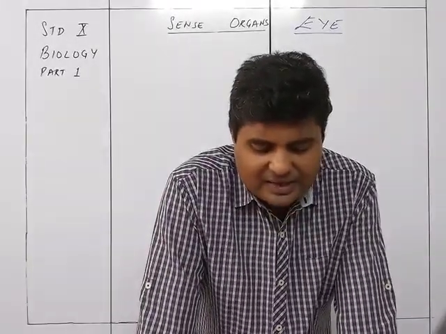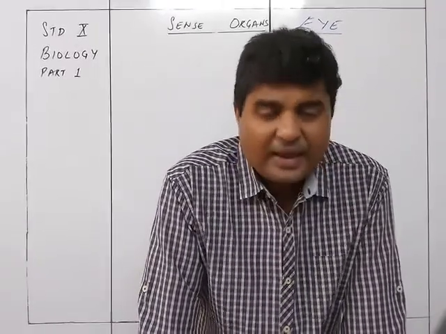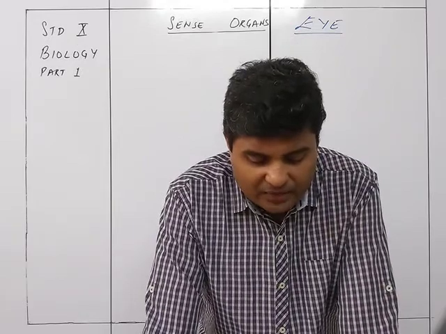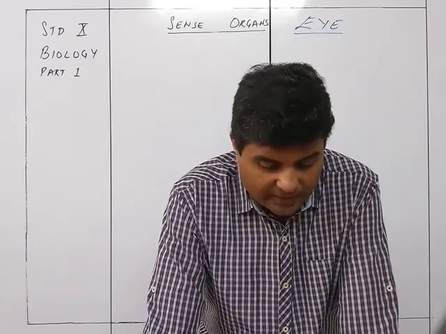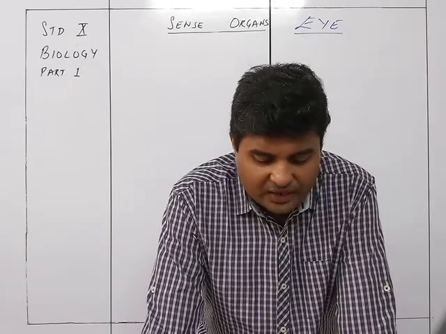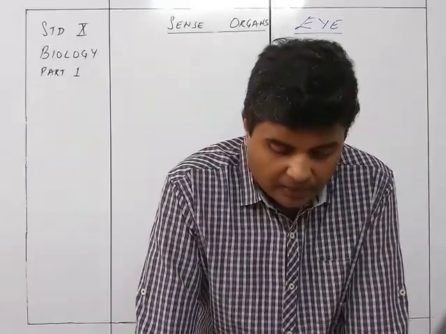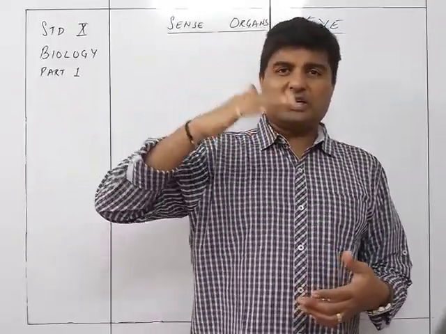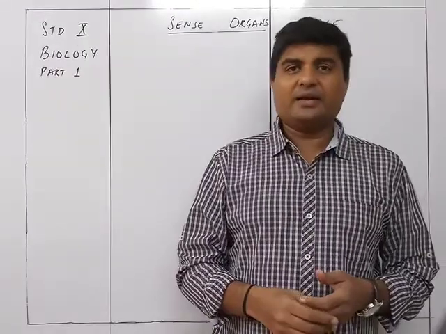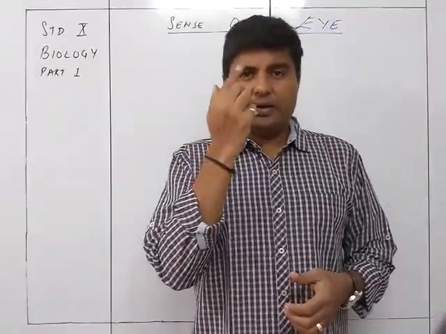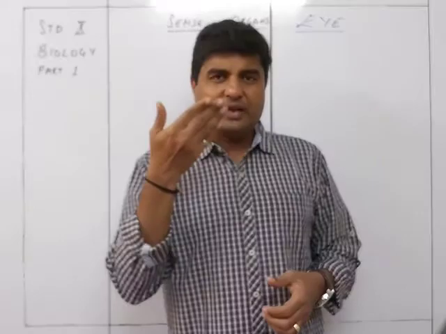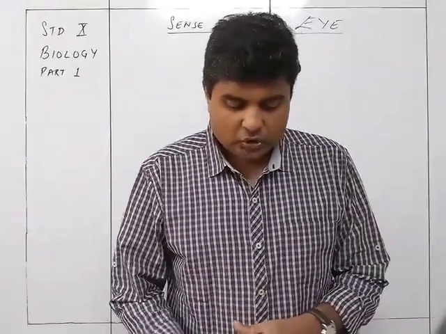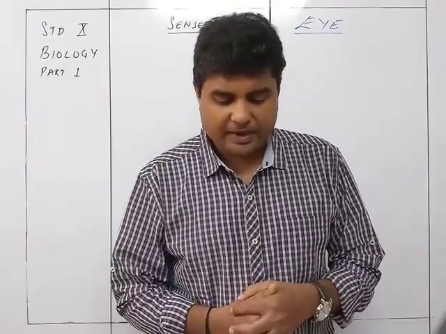A conjunctiva is a thin membrane covering the entire front part of the eye. It is continuous with the inner lining of the eyelid over the cornea. It is reduced to a single layer of transparent epithelium. So the conjunctiva is there on the complete eyeball. उसके ऊपर एक conjunctiva करके एक layer है, and over the cornea it is a very thin epithelium. So cornea के ऊपर it is a very thin layer. Otherwise there is a coating on top of it on the other sides. So over the cornea it is reduced to a single layer of transparent epithelium.